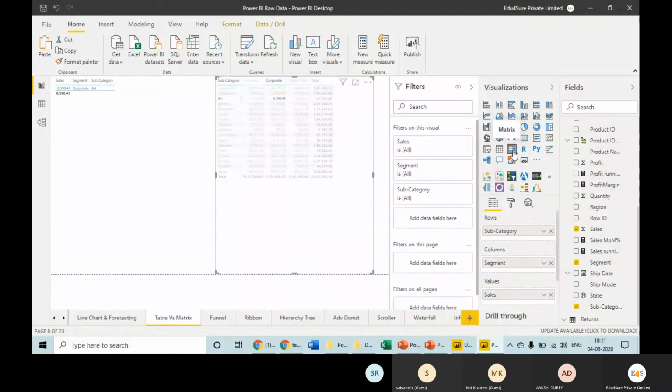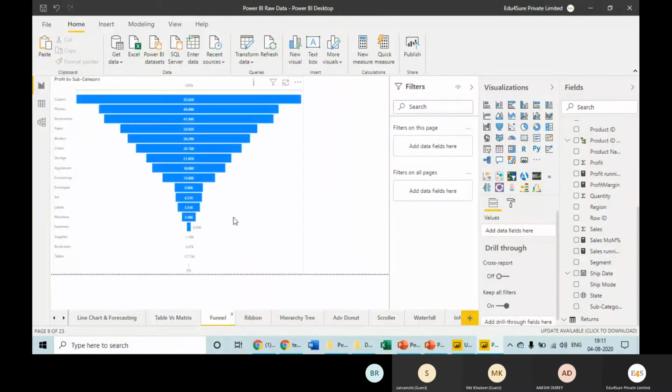This is the visual. Can you see my mouse here? Yes, this section, right side, visualization, and this is matrix. This is better than a table. So do not use a table, use matrix. It will give you better results.